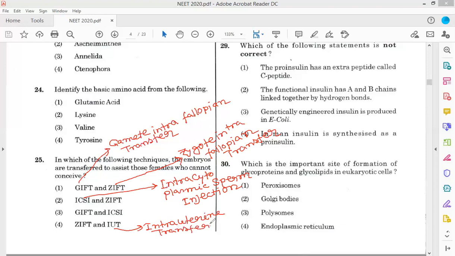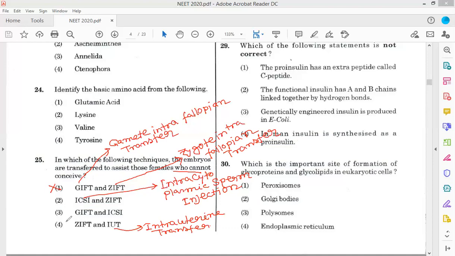Now, which technique transfers embryos to assist females who cannot conceive? If you transfer gametes in gamete intrafallopian transfer, the gametes may not be able to implant in the female uterus. So option 1 is not correct.